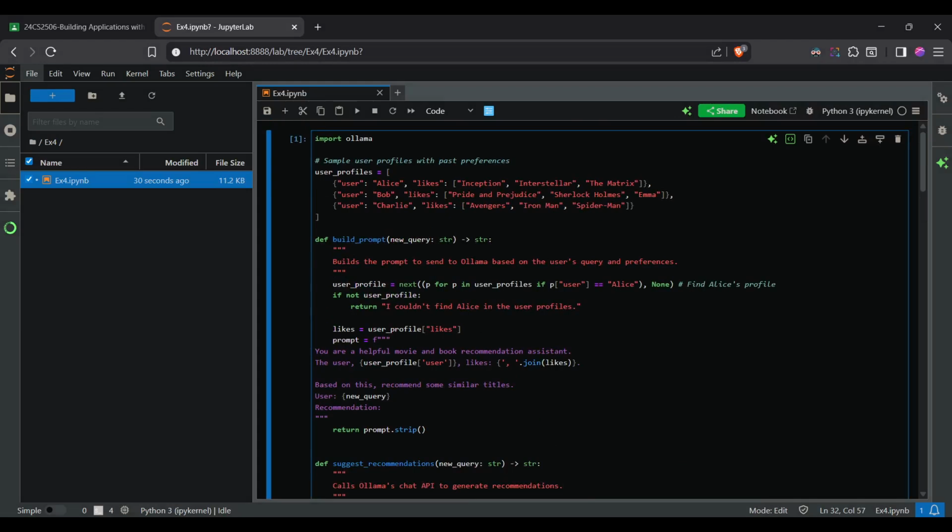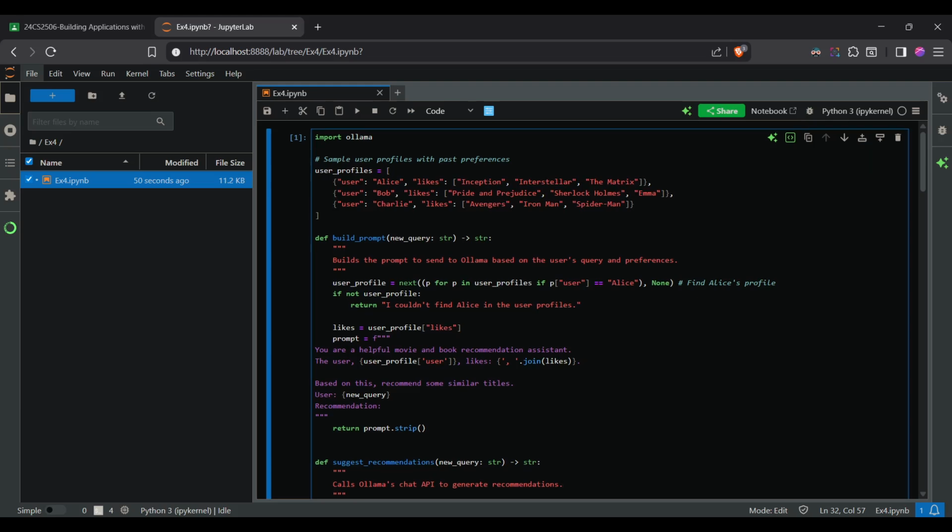from the lab Building Applications with GPT-4, and this is Experiment 4: Personalized Recommendation System for Movies or Books. So, the aim of this experiment is mainly to develop a personalized recommendation system using an LLM. This system suggests books or movies based on a user's past preferences and their current queries.